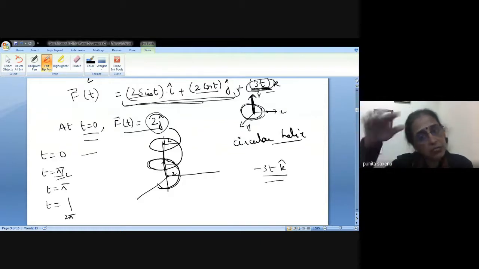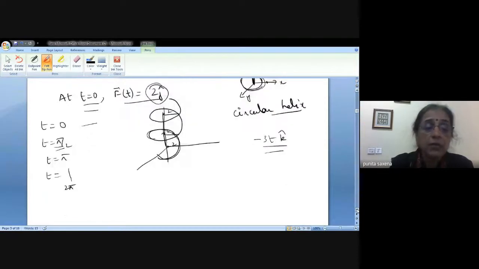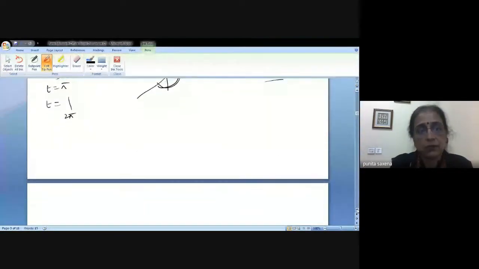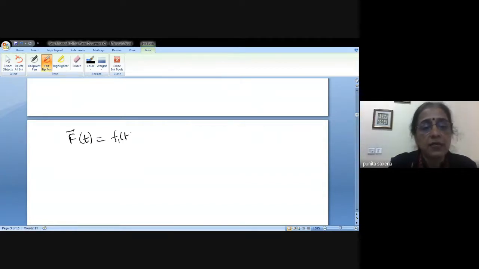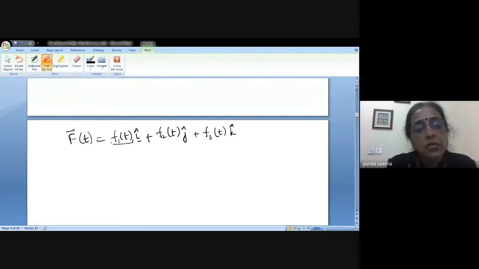So this is how we can talk of vector functions, where to every component of that function we are attaching a direction. Now, whatever we have studied for functions so far, if I have this function, this is a standard vector valued function which I will always write as f1(t) i plus f2(t) j plus f3(t) k. This amounts to saying that this f1(t) is just like any other function of t. Similarly, this is any other function of t, and this is also any other function of t.